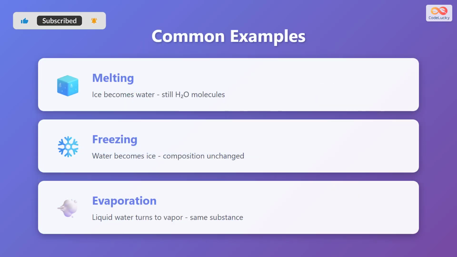Let's explore some common examples of physical changes. When ice melts, it becomes liquid water, but both are still H2O molecules. During freezing, water transforms into ice, yet the composition remains unchanged. When water evaporates, the liquid turns into water vapor or steam, but again, it's still the same substance, just in a different state.